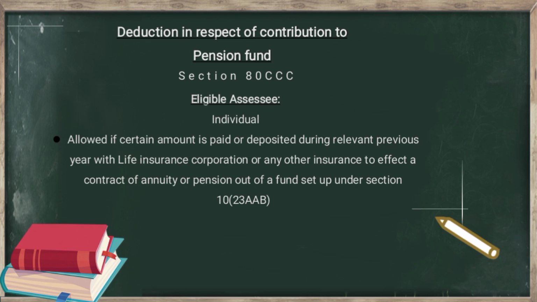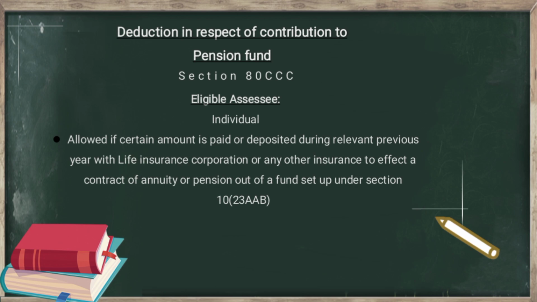Today we will discuss deductions under section 80CCC, 80CCD and 80D that are available to an assessee out of his gross total income. First of all, let's start with section 80CCC, which is related to the contribution to pension fund.